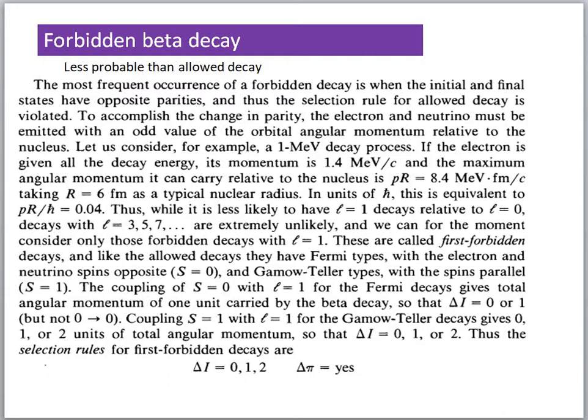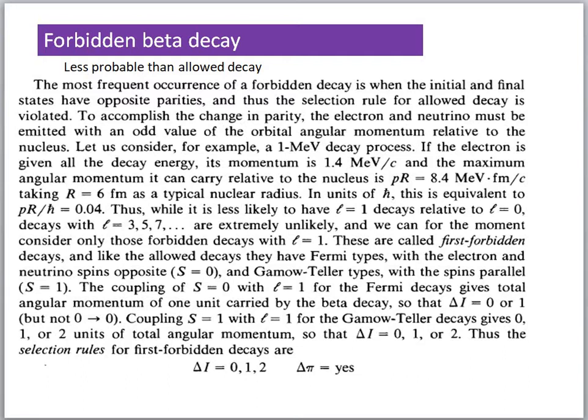And in the case of a Gamow-Teller transition, the electron-neutrino pair has a total spin angular momentum S equal to 1. So S equal to 1 is Gamow-Teller, S equal to 0 is Fermi type. So we already studied that allowed transitions have two possibilities, allowed Fermi and allowed Gamow-Teller.